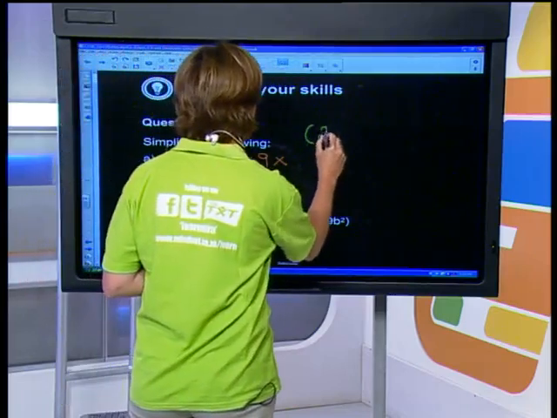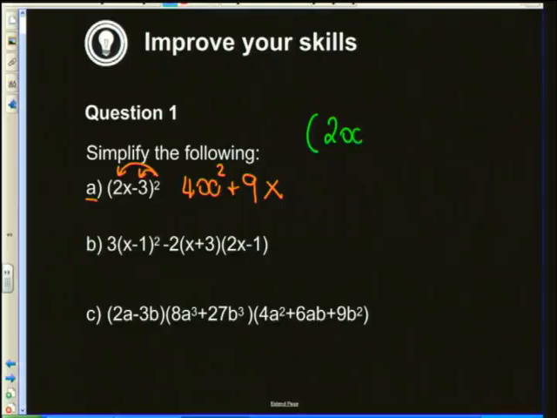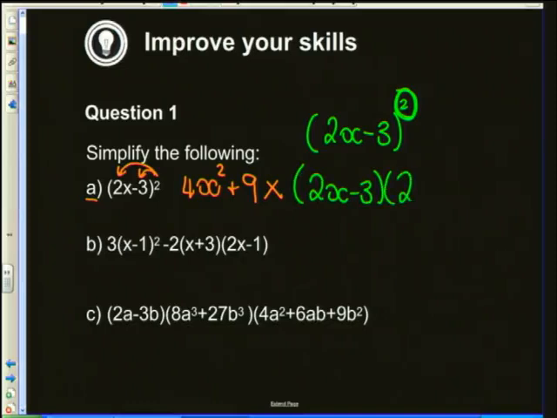What we want you to do is this. If you have a bracket of 2x minus 3 squared, anything squared means you are multiplying it by itself. So I'm taking the bracket of 2x minus 3 and multiplying it by itself, which means we are going to have to use our good old FOIL. We're going to multiply it out. Firsts, outers, inners, lasts. First is going to give us 4x squared. Outers is going to give us negative 6x.